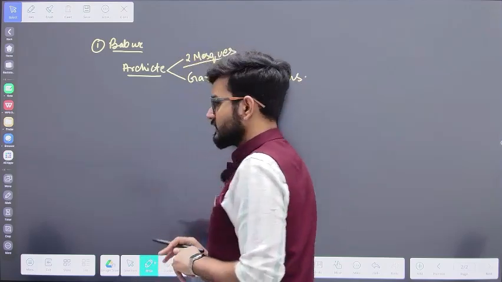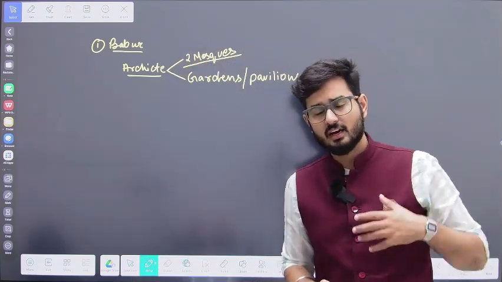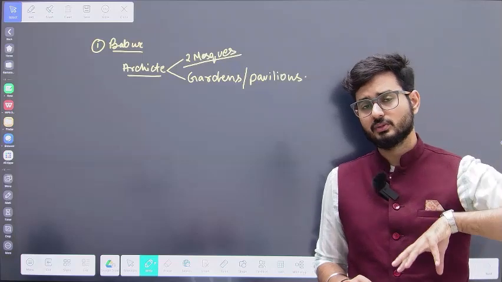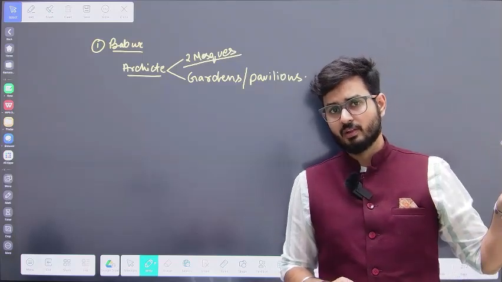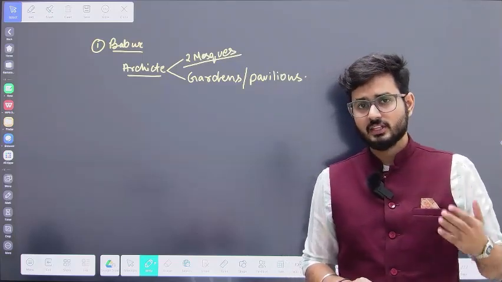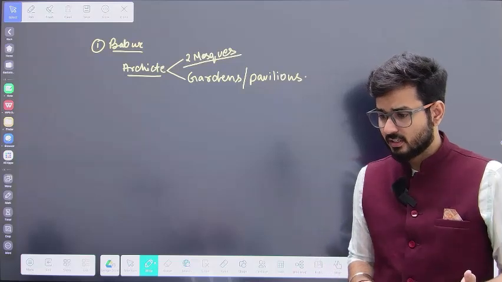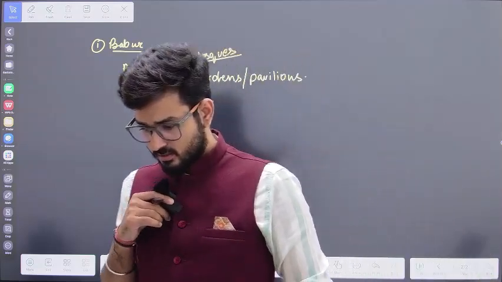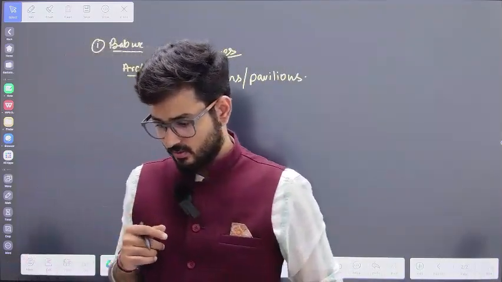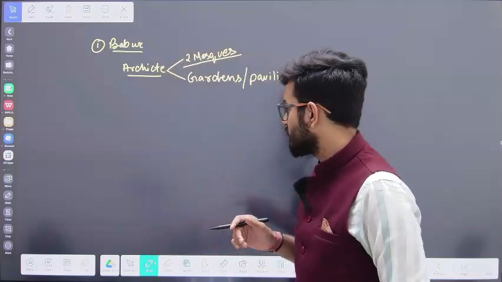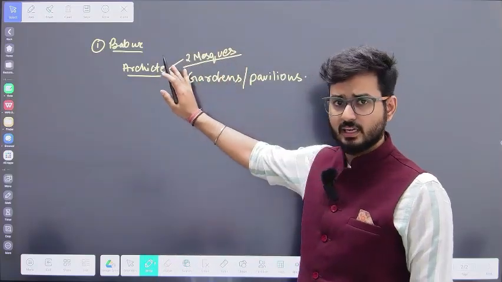However, none of these gardens and pavilions are present today in their original condition. Many changes and reforms have been done on them, so just remember the architecture.